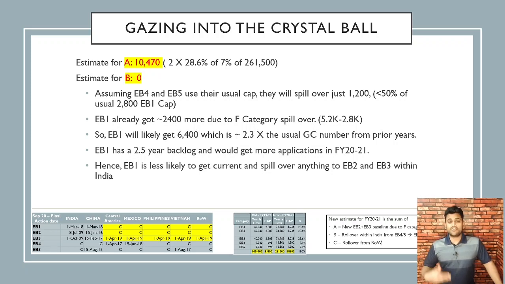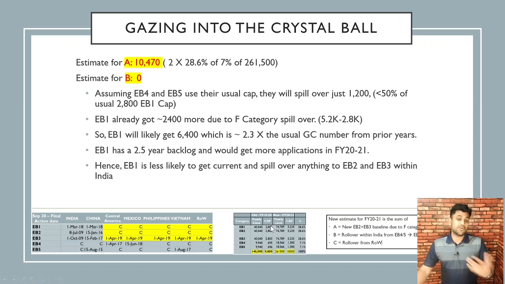EB1 already got 2,400 more due to the F category spillover. So as you can see in the bottom table here, the EB1 cap is 5,200 and it gets additional 1,200. That means roughly EB1 will get around 6,400 green cards, which is 2.3 times the usual green card numbers cap from previous years, which is 2,800.